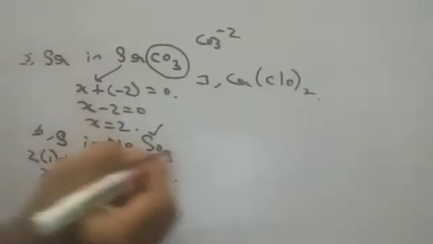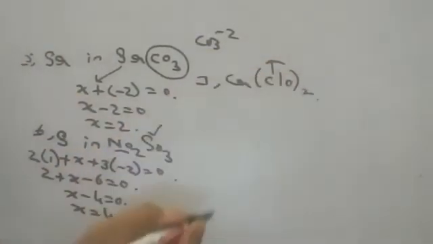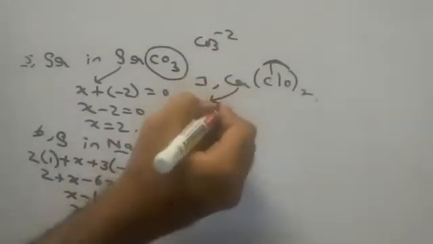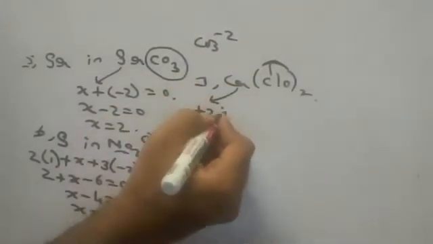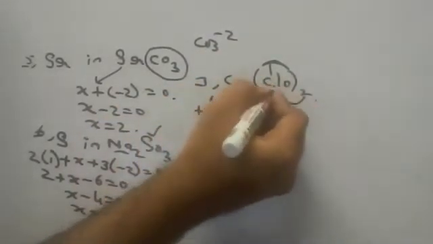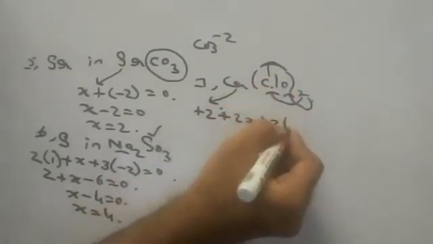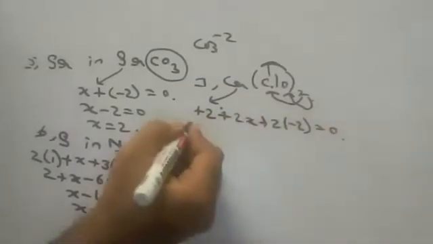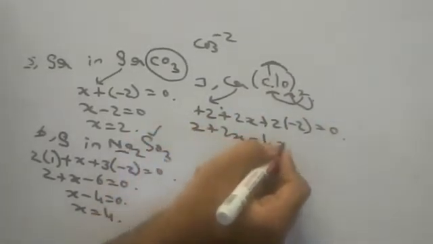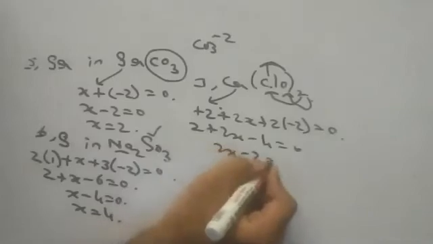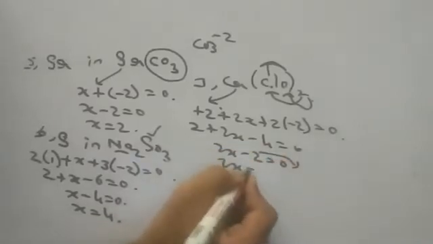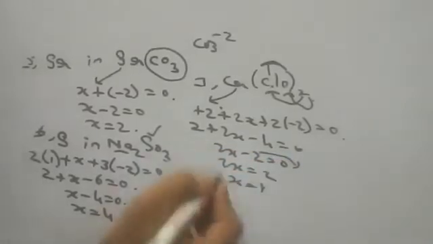Here I want chlorine. What is the oxidation state of chlorine? Okay, children, Ca, if ever you see in the list, I gave +2. Chlorine I want, but how many chlorines are there? 2. 2x. How many oxygens are there? 2 are there, children. Plus 2 into -2 whole is equal to 0. 2 plus 2x minus 4 equals 0. 2x minus 2 is equal to 0. 2 comes here. 2x is equal to 2. X is equal to 1.